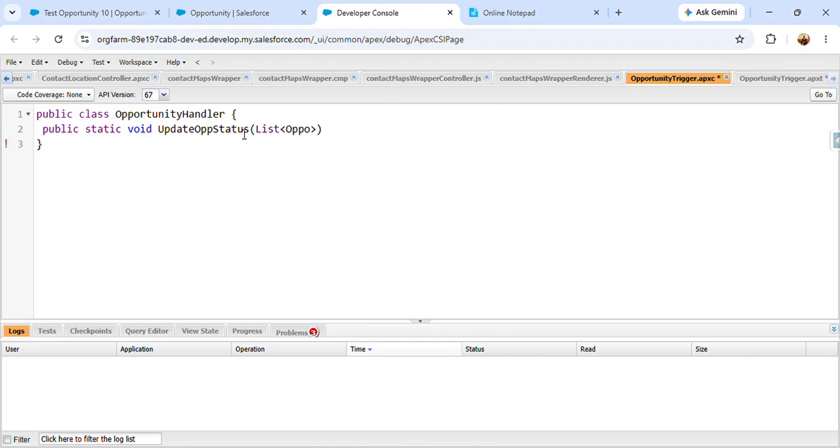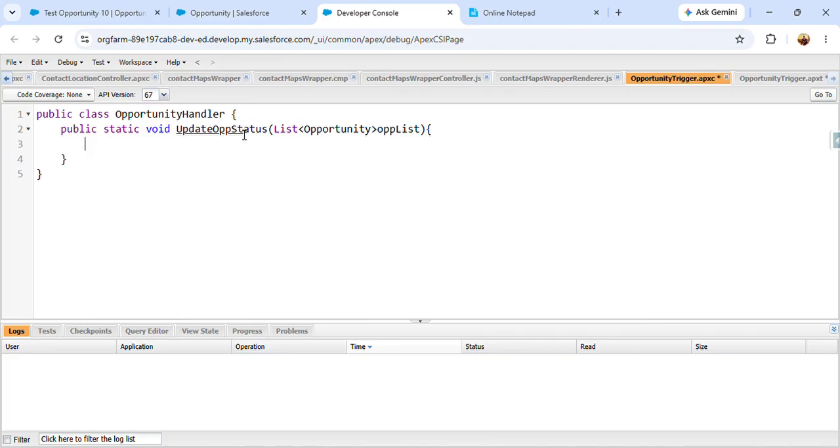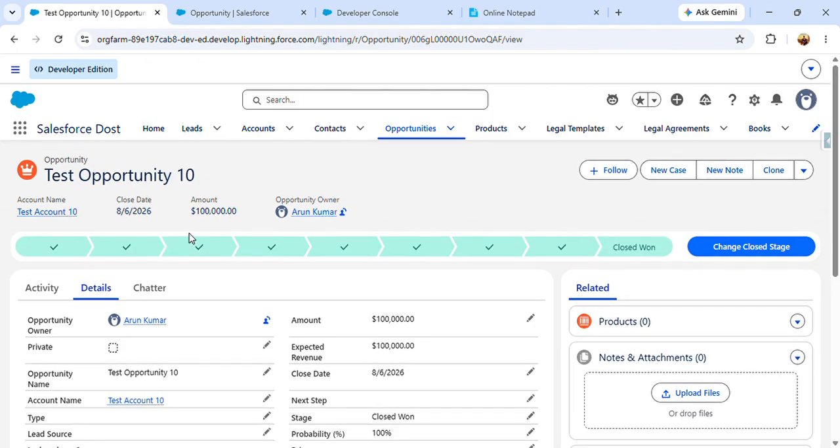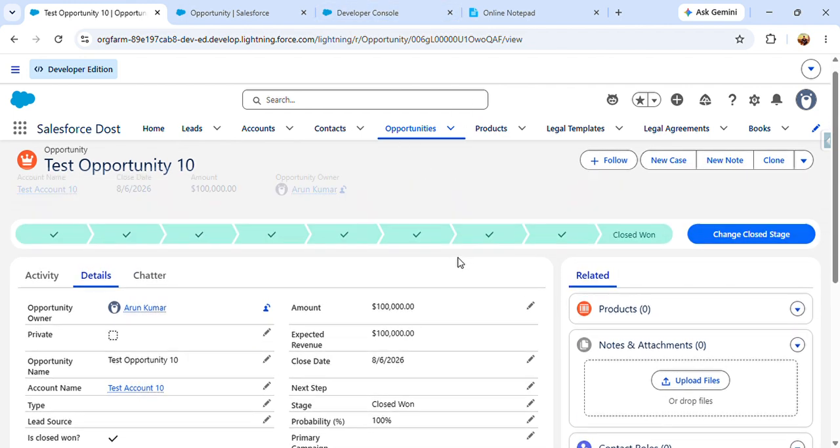I want all the opportunities as oppList, and we can give any conditions, based on that we can update any field, and that field should update the stage of the opportunity. And then once the opportunity stage is updated, that checkbox will be updated automatically. For now I am taking a condition: there is an amount field on the opportunity. Let me see that one. I want that when the amount exceeds 1 lakh, it should update the stage to Closed Won.